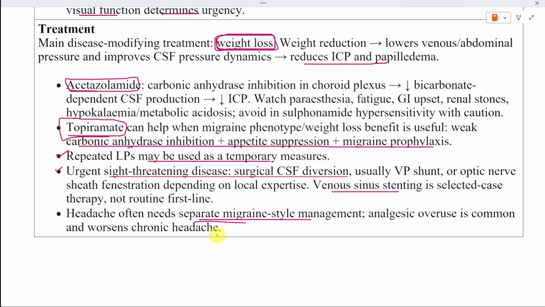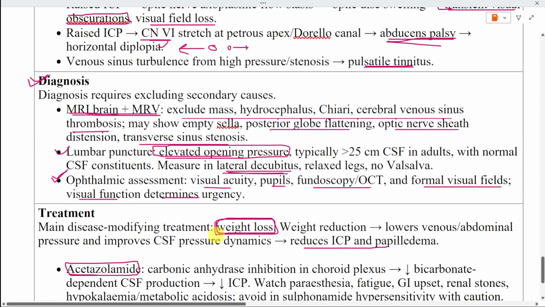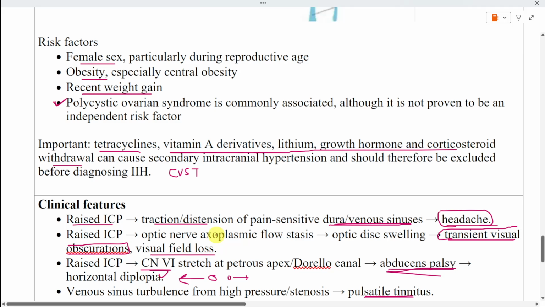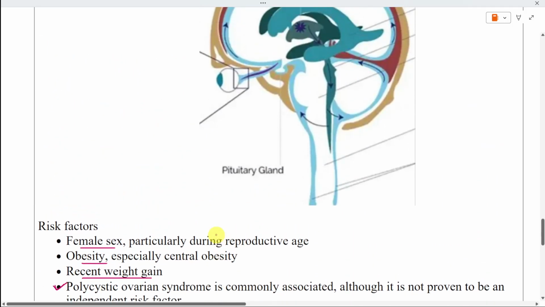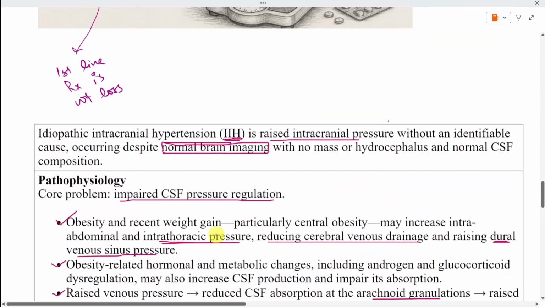If you remember one thing, remember this. IIH is a diagnosis of exclusion in a patient with raised intracranial pressure, normal cerebrospinal fluid composition, and no structural or venous cause on appropriate imaging. And the major preventable complication is permanent visual loss.